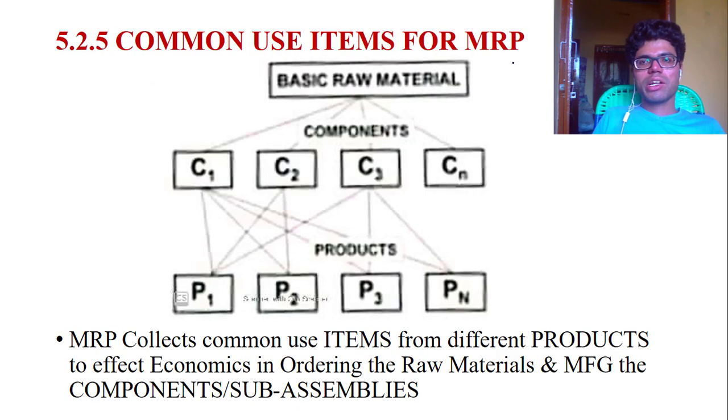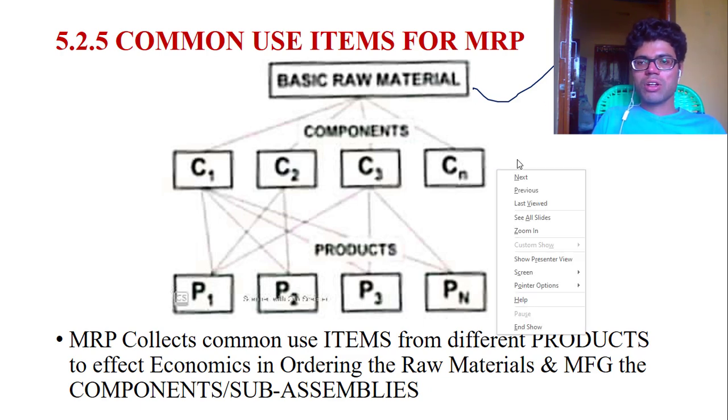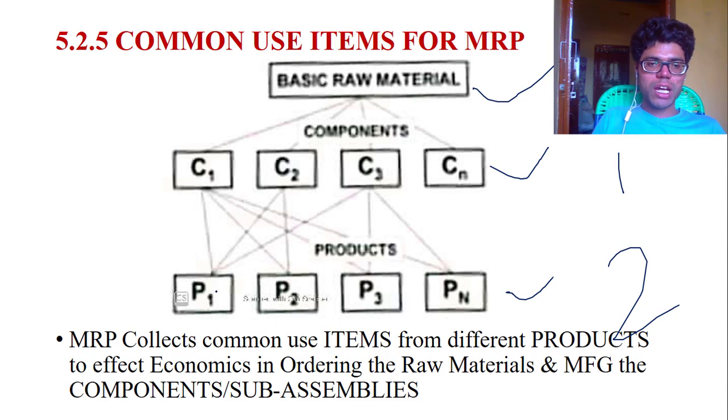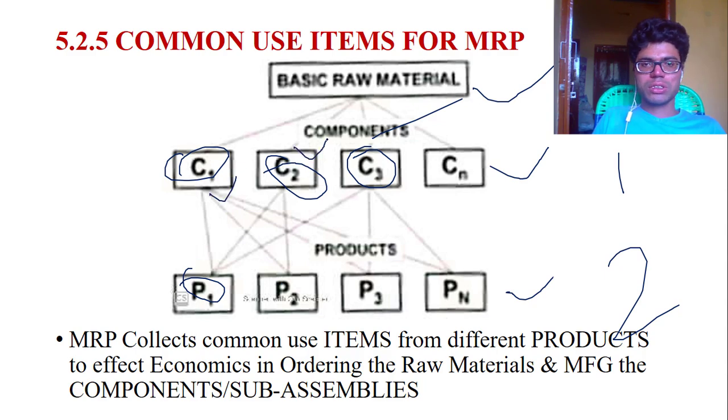Common use items for material requirement planning. Basic raw materials are level 0, components are level 1, and products are level 2. For manufacturing product P1, I require components C1, C2, C3. In the same way, manufacturing P2 requires C1, C2 components.